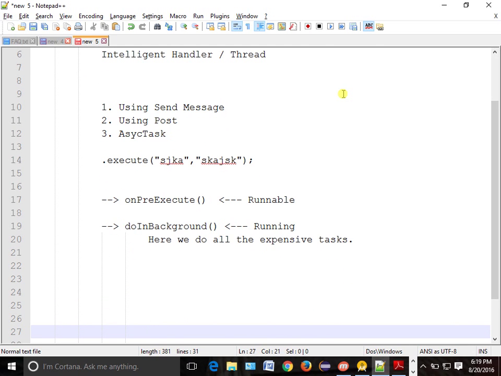So what sort of expensive tasks are we having? Something like downloading an image, or maybe connecting a network connection, all the things we are doing. All those will be coming here, done in the background.